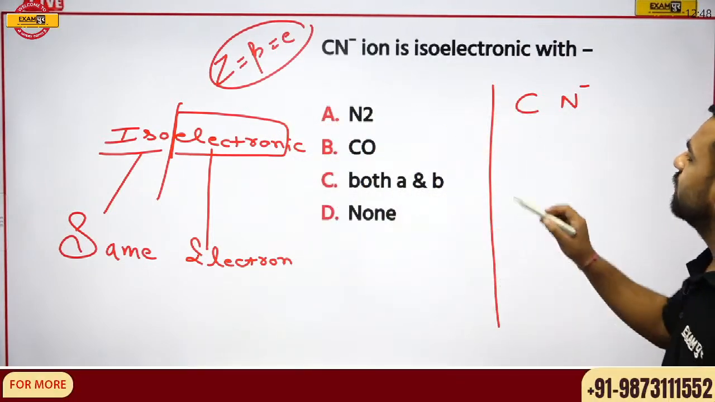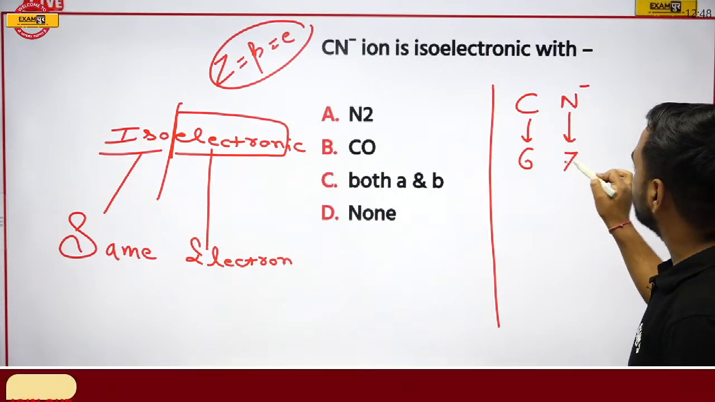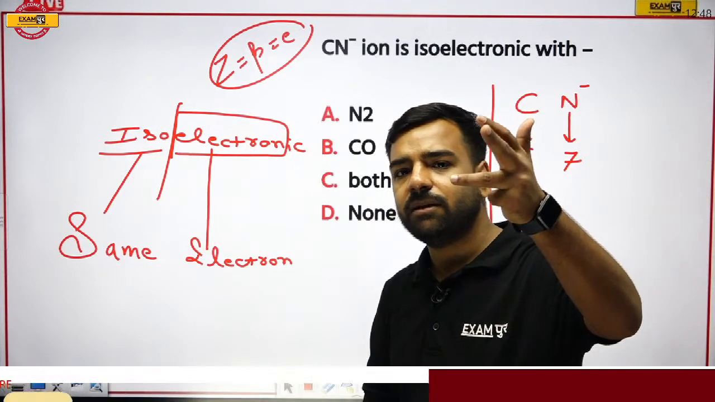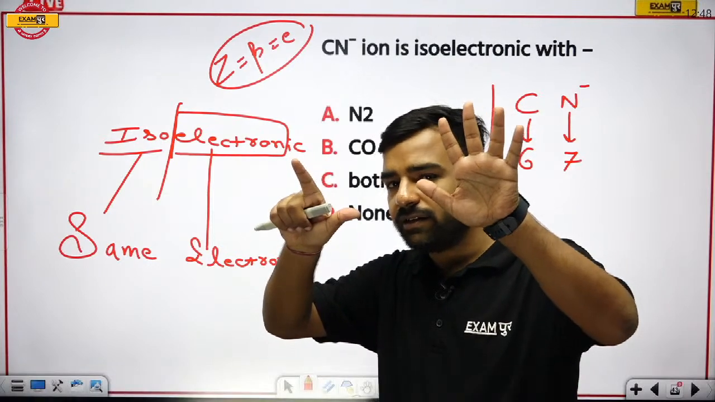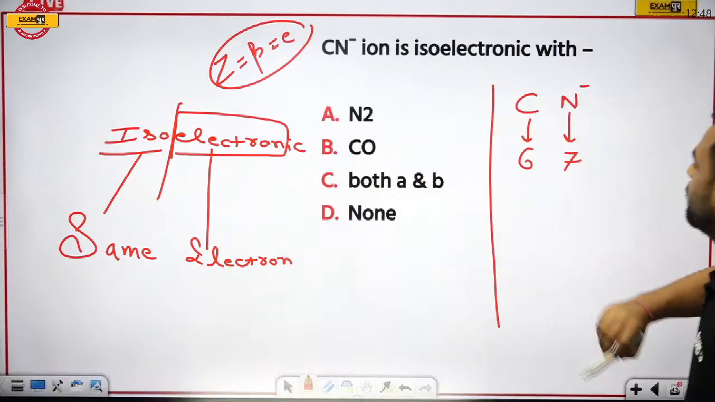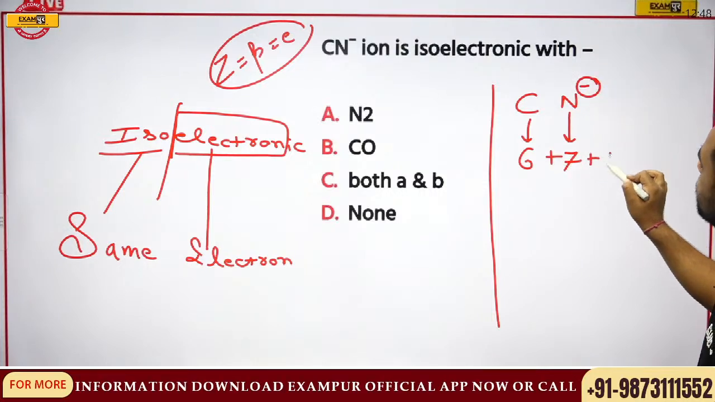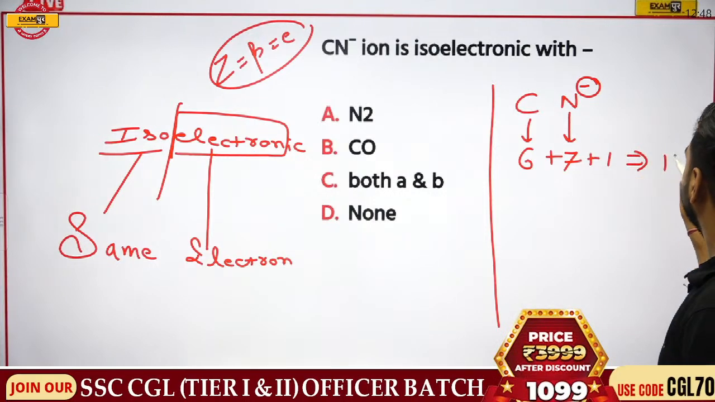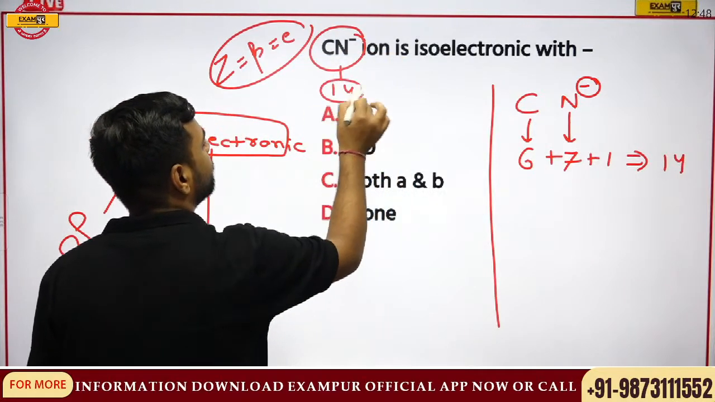If I talk about C, it has 6 electrons. Nitrogen has 7 electrons. Why? Hydrogen, helium, lithium, beryllium, boron, carbon at 6th number, nitrogen at 7th number, oxygen at 8th number. Carbon is 6, nitrogen 7. Then the minus charge means 1 electron has come in, so the total number of electrons is 7 and 7, that is 14. So 14 electrons are present here.